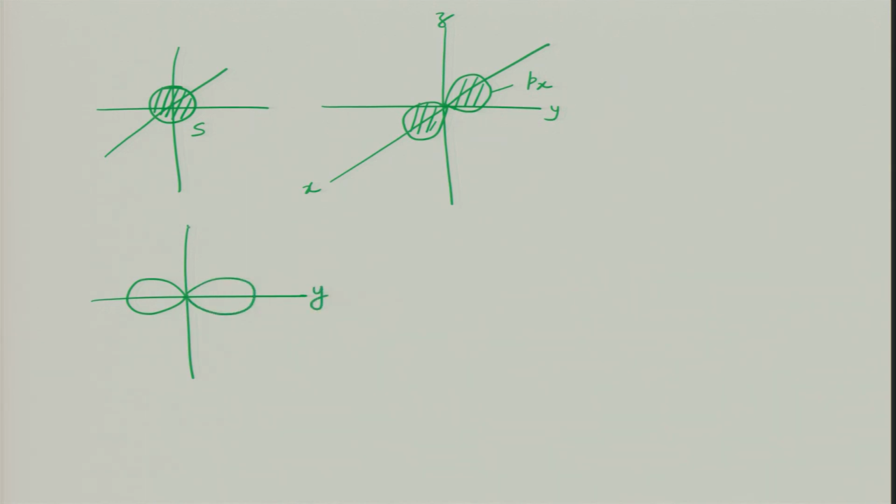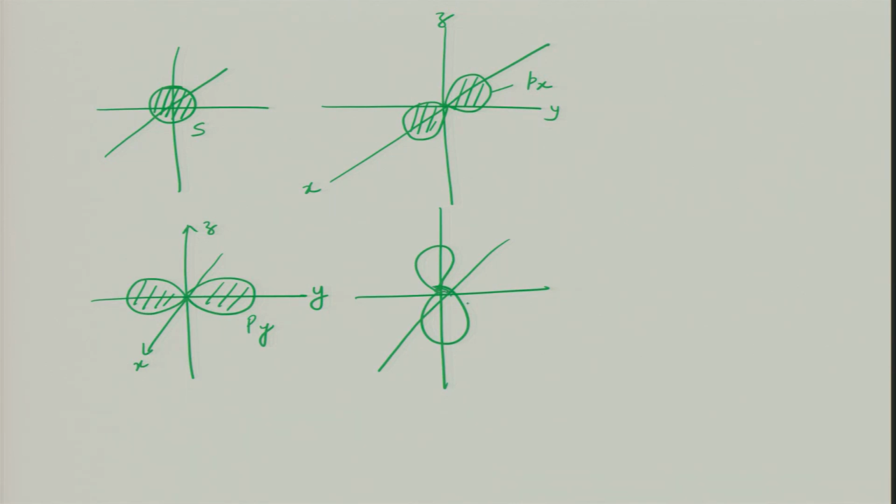So, this is y, this is z, this is x. So, this is py, and you will also have pz. They are not spherical in nature, they have this kind of shape. So, this is pz.